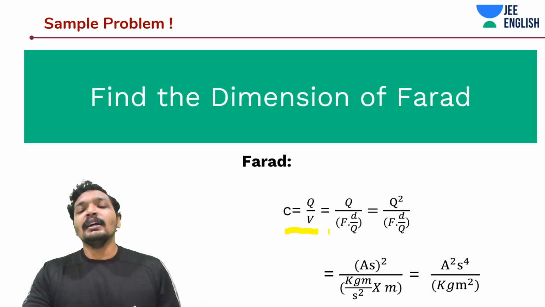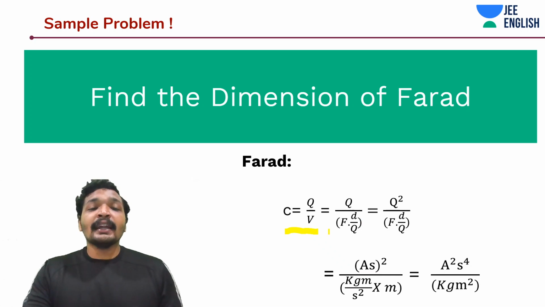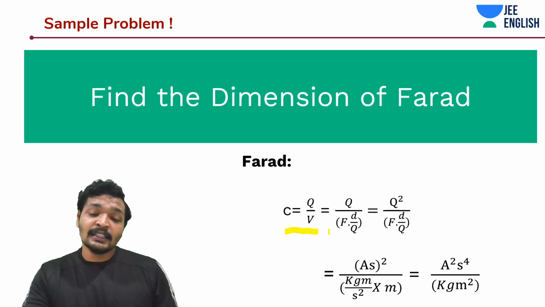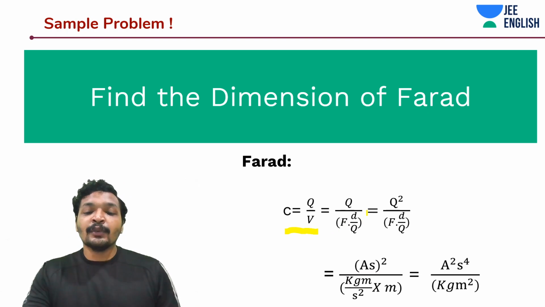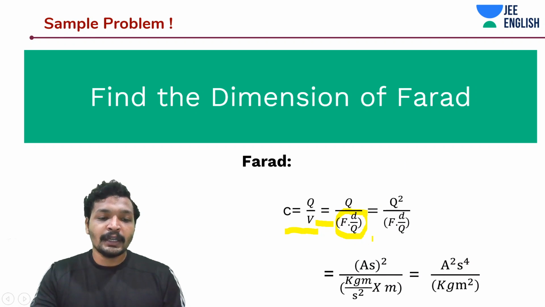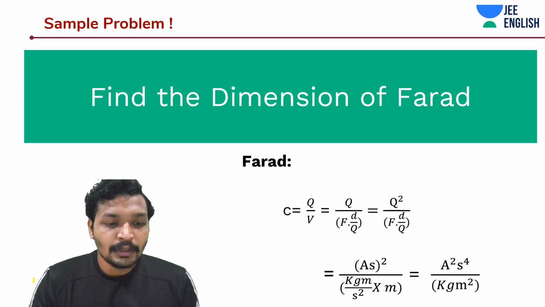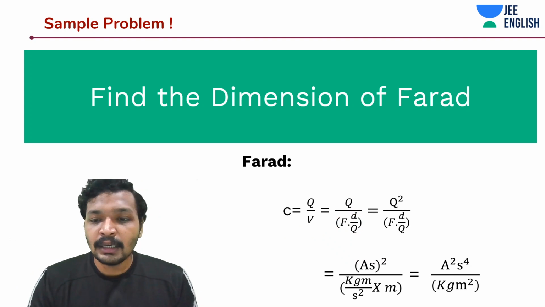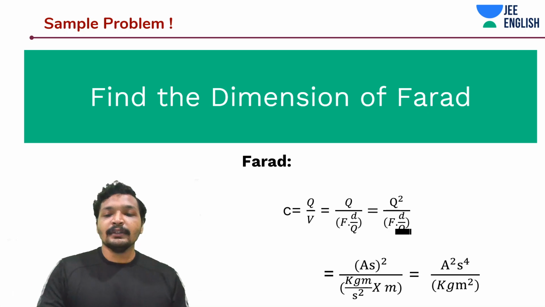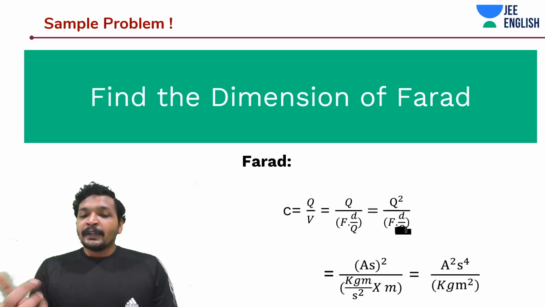And then what you would do is, again, voltage, the same old thing: force into distance by Q. So that would make it force into distance by Q. Voltage would become this. And then you would take this Q on the top. So there should not be a Q over here, guys. Remember this thing, there should not be a Q over here. I've already taken it to the numerator.